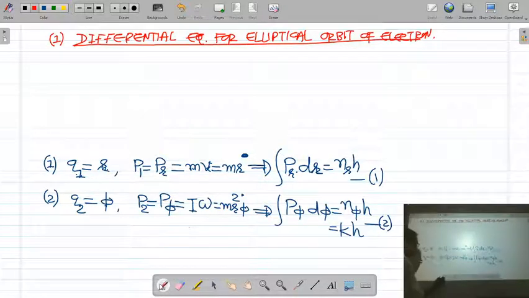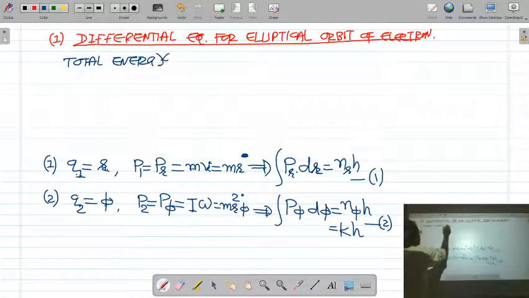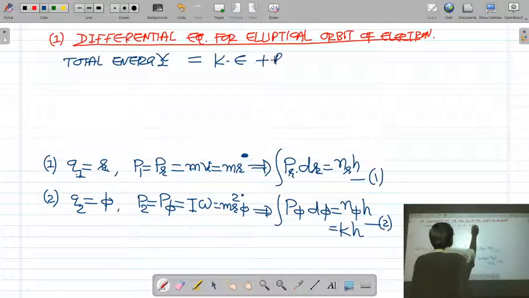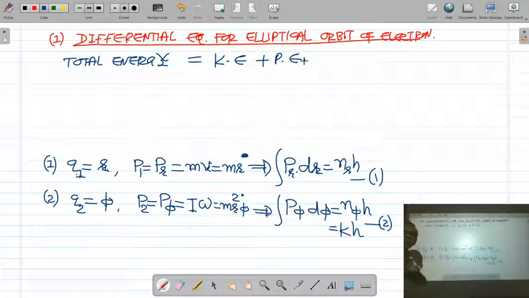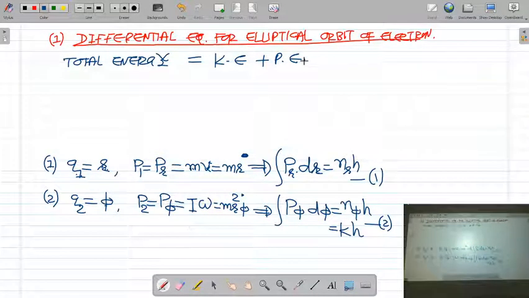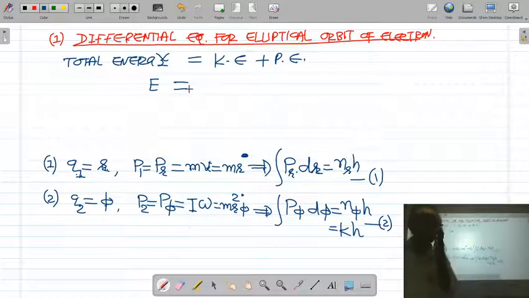So first of all, we calculate the total energy of the system. The total energy of the system is defined as kinetic energy plus potential energy. So the total energy of the electron moving in the elliptical orbit around the nucleus is the sum of kinetic energy and potential energy. Now the electron has two kinetic energies.